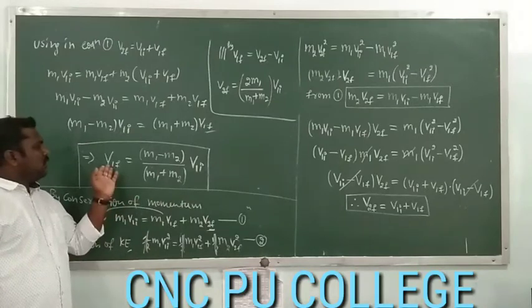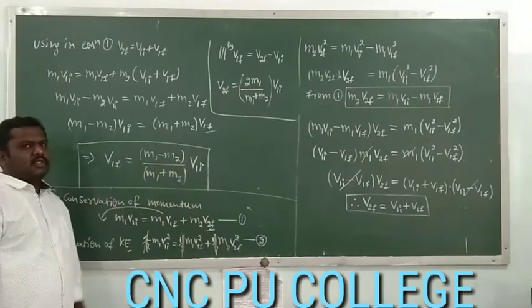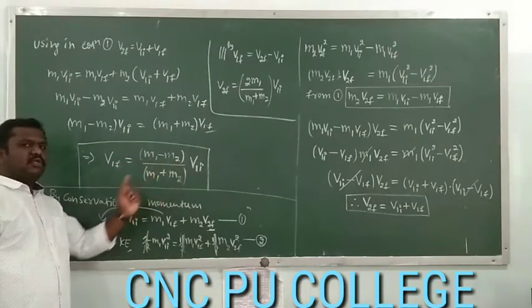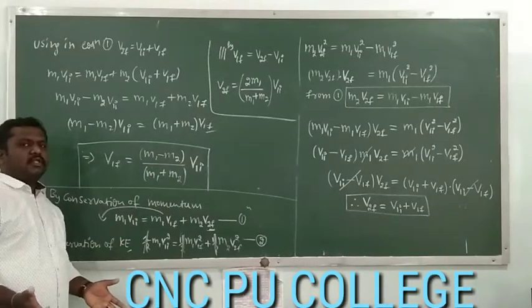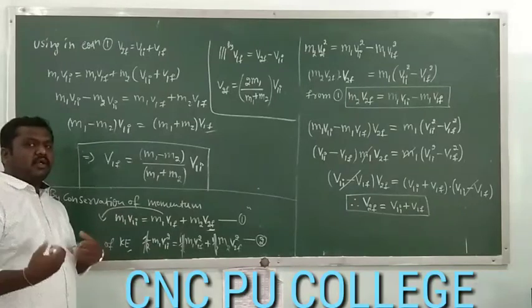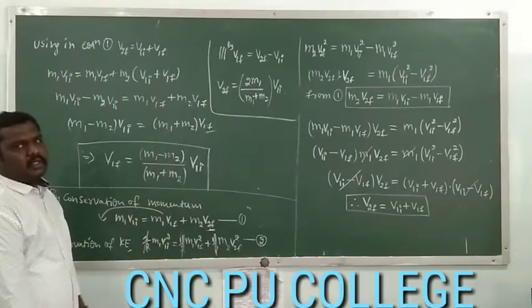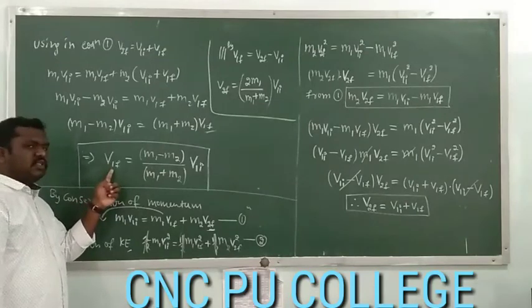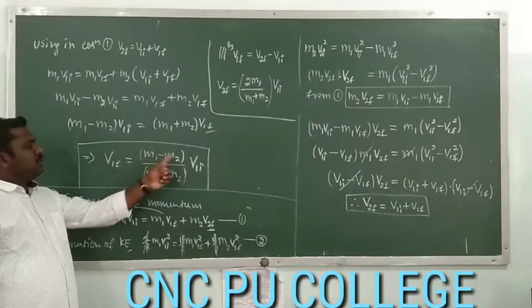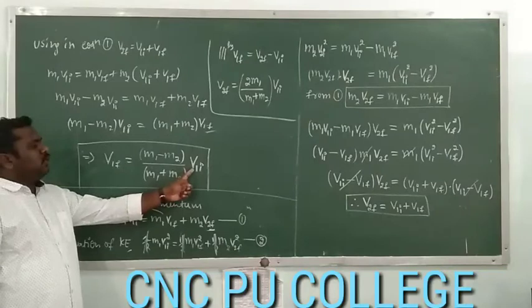That means the velocities of the bodies depend on the masses of the objects, whether the massive object is colliding with a light object, or the light object is colliding with the massive object. So everything depends on the masses. The final velocity of the first body is m1 minus m2 by m1 plus m2 into v1i.